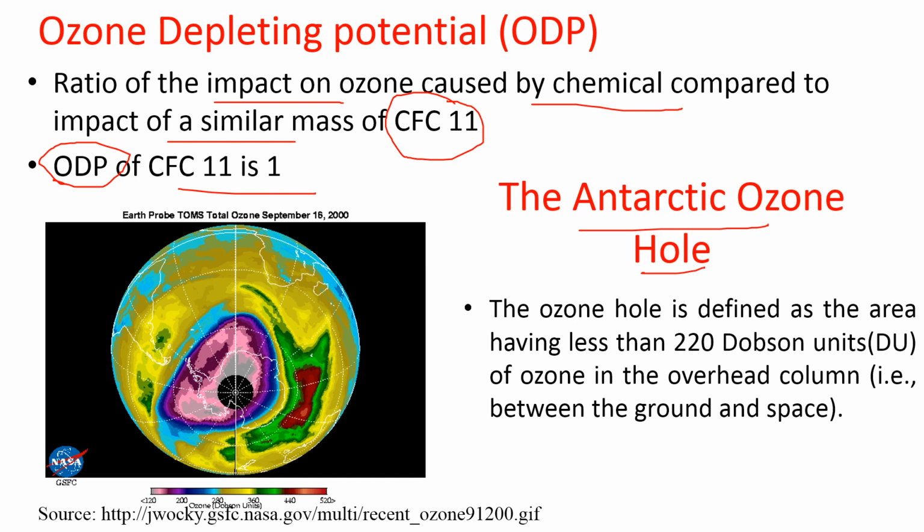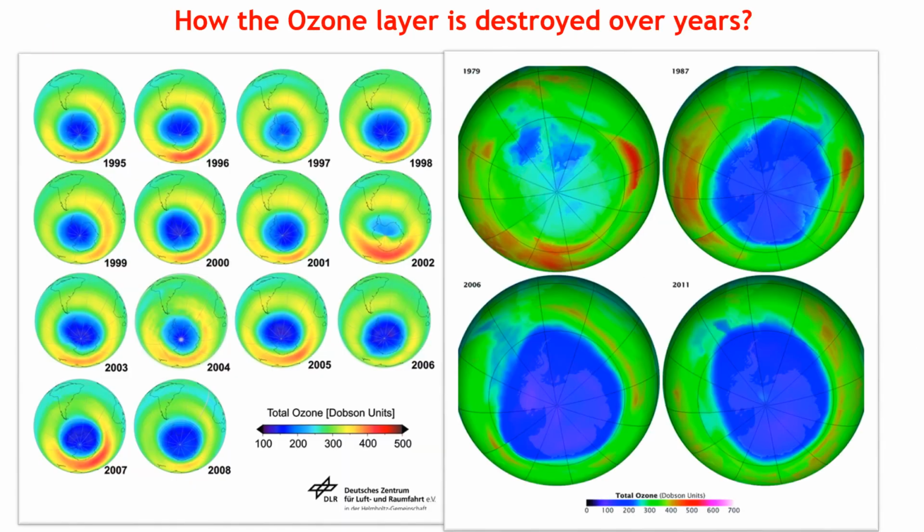Now you might have heard about the Antarctic ozone hole. Basically it's not a hole that has formed at that particular place, but it refers to an area having less than 220 Dobson units of ozone in the overhead column, that is between the ground and space. If less than 220 Dobson units of ozone is present, then it is called an ozone hole.